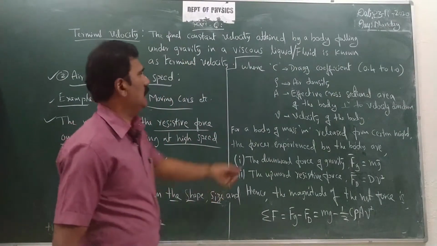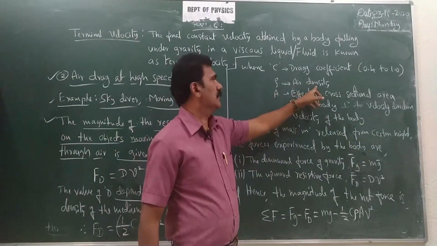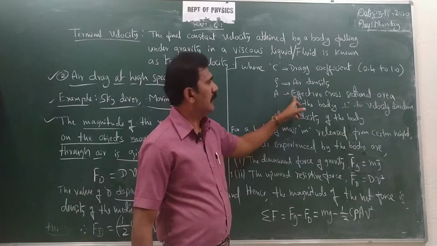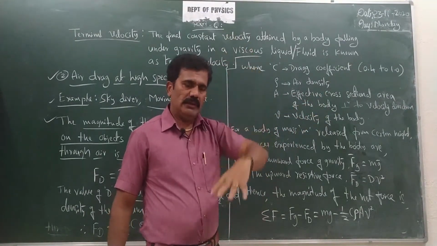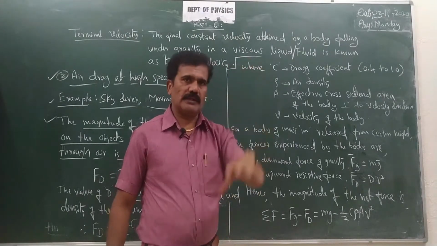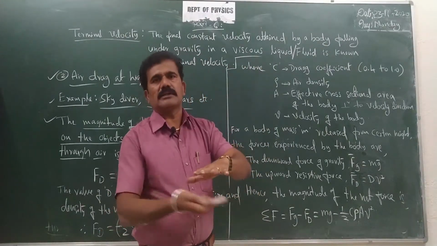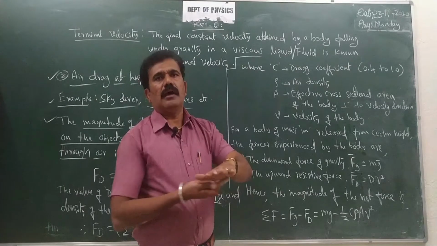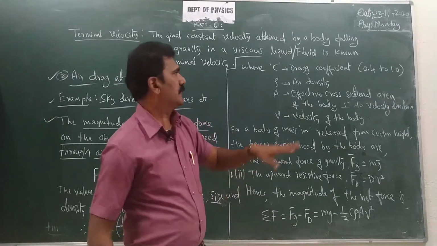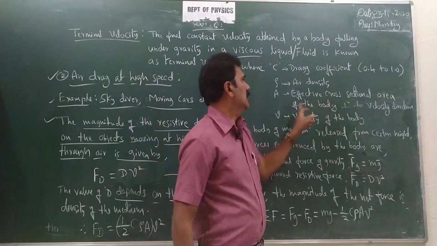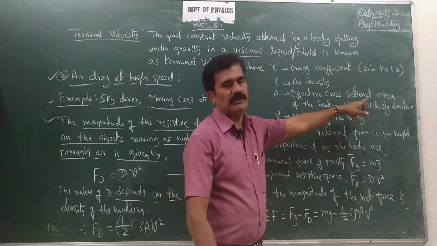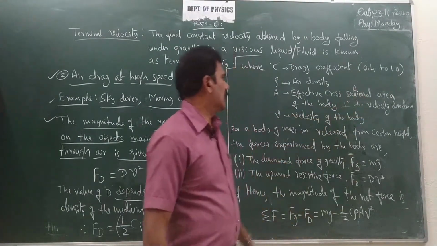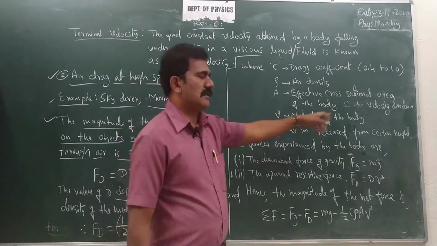And rho is the air density, and A is the effective cross-sectional area of the body. When the body is moving in a particular direction, let us say the direction of velocity, perpendicular to the direction of velocity you have to consider the average cross-sectional area of the body. So it is the effective cross-sectional area of the body perpendicular to the velocity direction. And V is the velocity of the body.